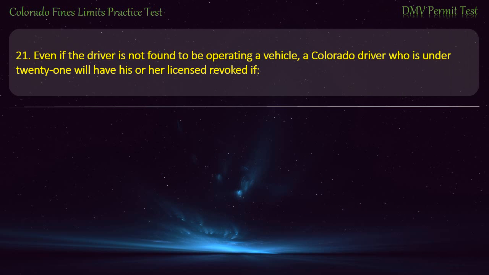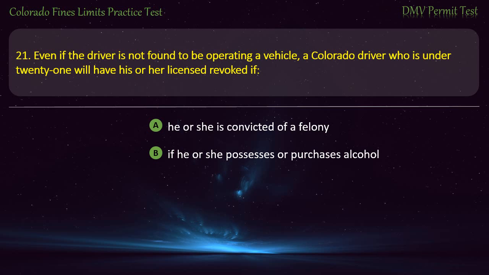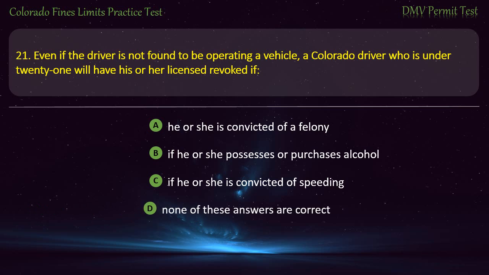Question 21. Even if the driver is not found to be operating a vehicle, a Colorado driver who is under 21 will have his or her license revoked if he or she is convicted of a felony, if he or she possesses or purchases alcohol, if he or she is convicted of speeding. None of these answers are correct. Answer. If he or she possesses or purchases alcohol.